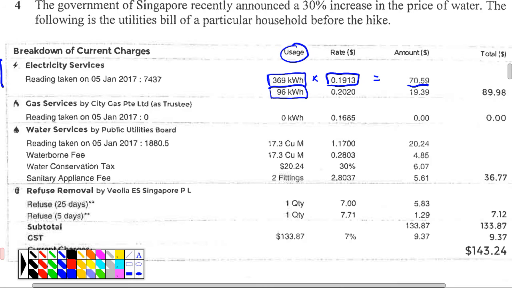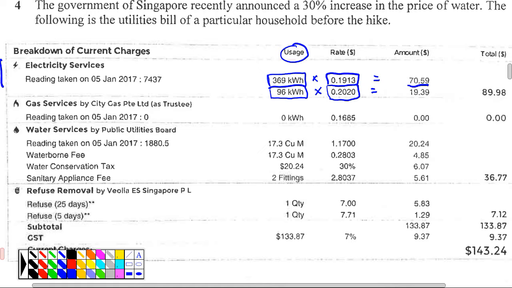Now the second line means what? The rate goes higher. Can someone give a suggestion why? I think because of GST. Why no GST for the first 300, and suddenly for the 996 there is GST? I think after a certain amount, there is an increase. Does it make sense?